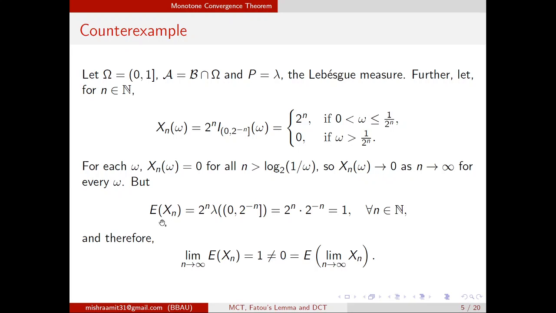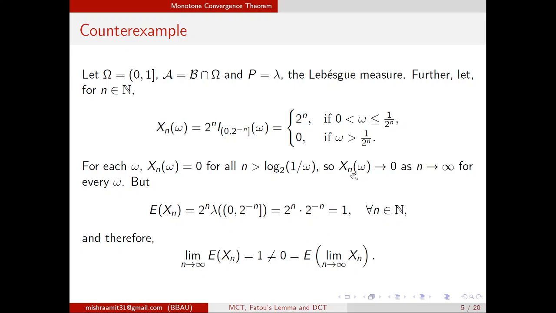But expected value of Xn, by definition, will be 2 to the power n times the measure of this set. That is lambda, the Lebesgue measure of this set, and we know that the Lebesgue measure of (a, b) is b minus a, so it will be 2 to the power minus n, and 2 to the power n multiplied by 2 to the power minus n will give you 1. And this expected value of Xn is 1 for every n. That means it is a constant sequence, so it will converge to 1. That means limit of expected Xn will be 1.